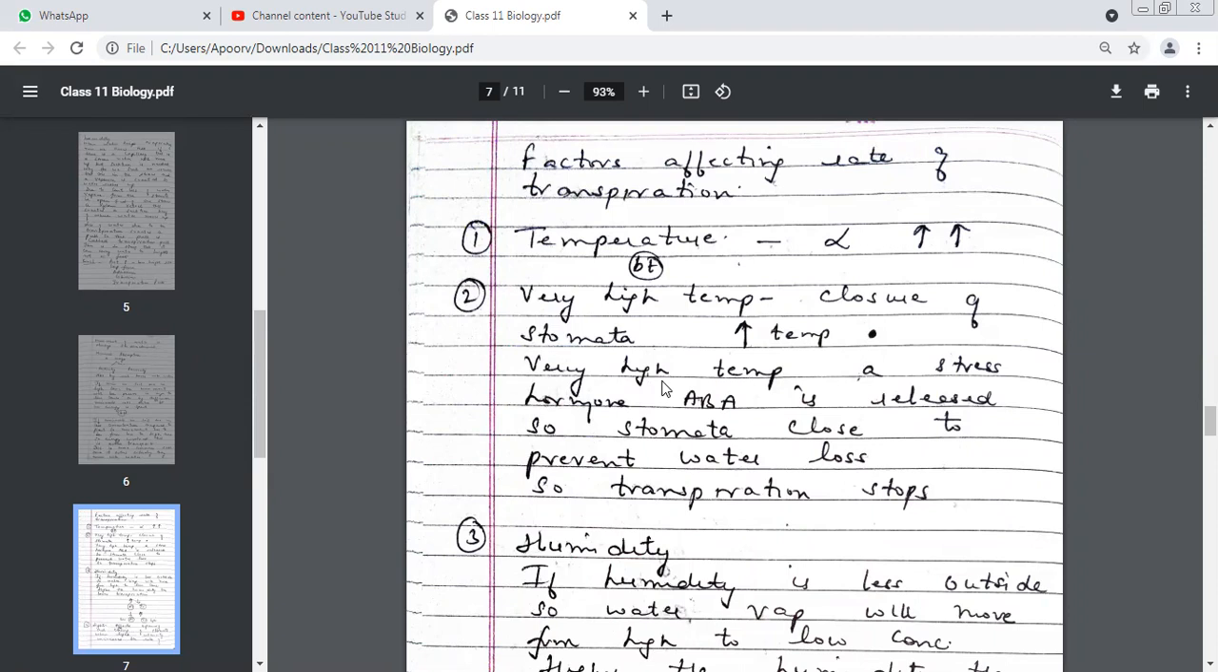Yes, ma'am, stress hormone. Achha, this chapter was cut. You told me this chapter of PGRs was cut. We have two kinds of hormones. So this is a stress hormone. This is known as a stress hormone, ABA, abscisic acid.